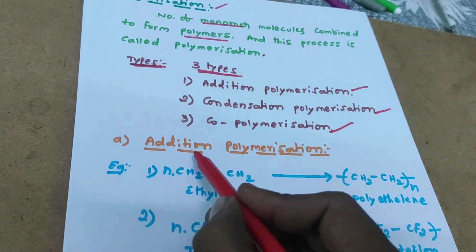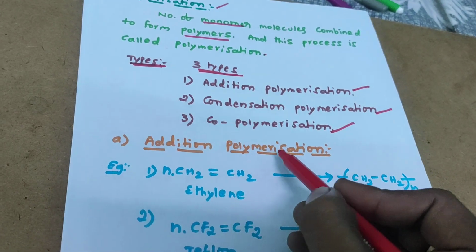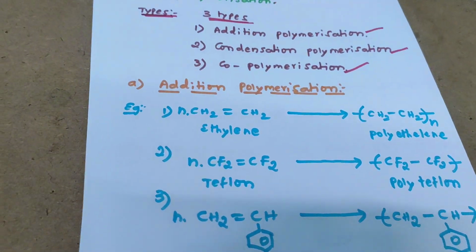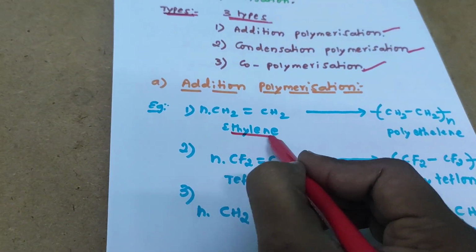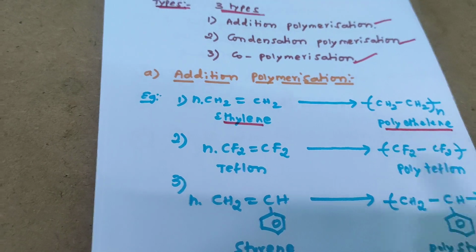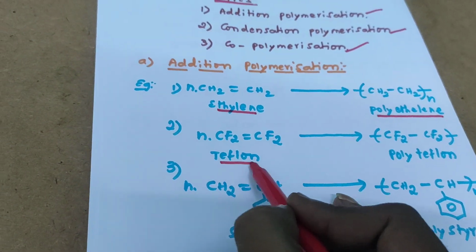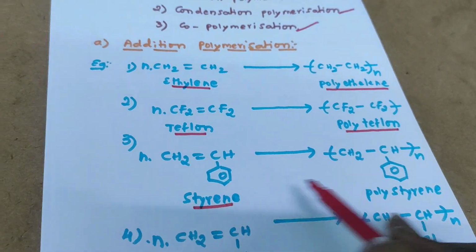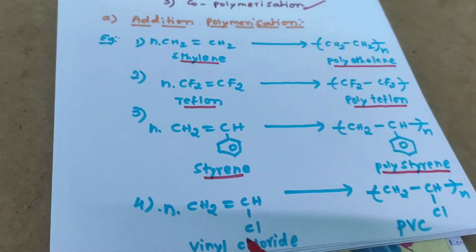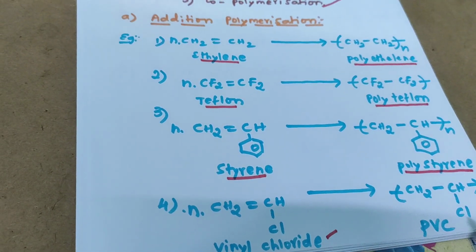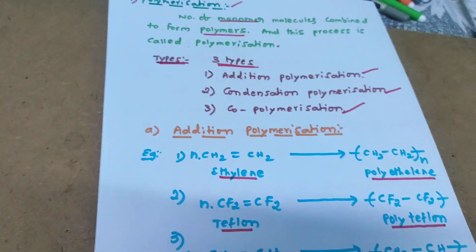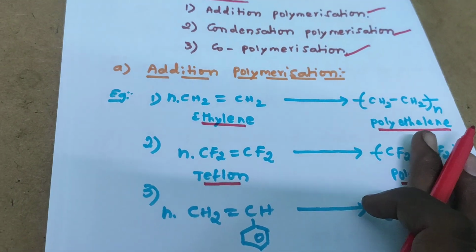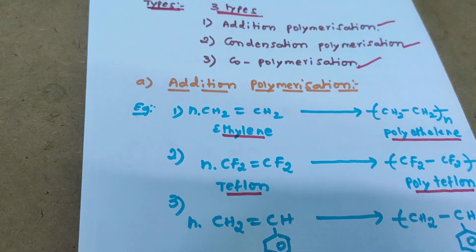First of all, we are going to discuss addition polymerization. Here we observe a number of examples. First example, ethylene is converted into polyethylene. Second example, Teflon is converted into polyteflon. Third example, styrene is converted into polystyrene. And fourth example, vinyl chloride is converted into polyvinyl chloride. By observing these examples, we write the complete point of view.